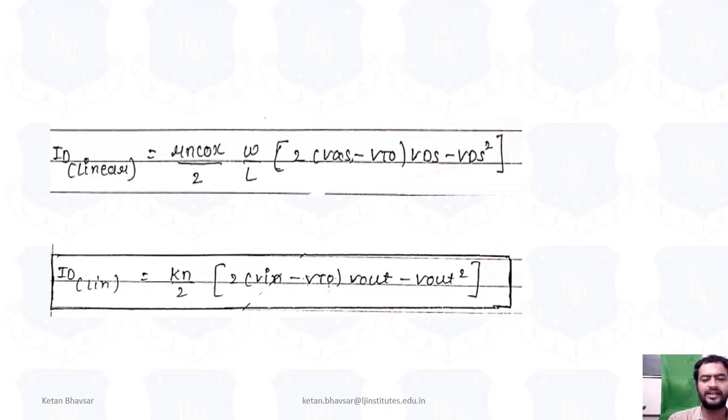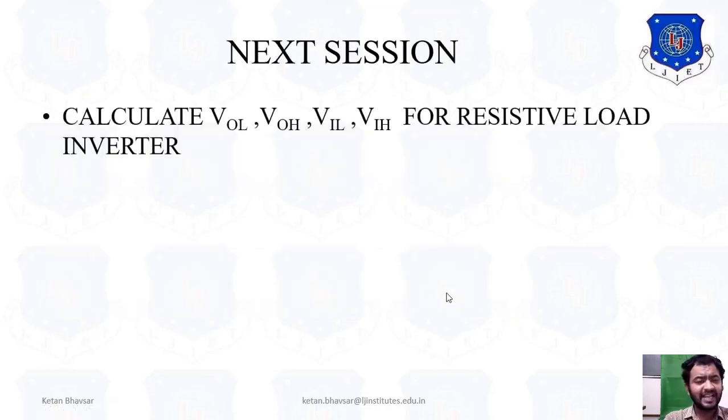Make sure you write the equations in terms of Vin and Vout only, because in this design we are talking about the MOSFET, and we have to apply the inputs, which should be in terms of Vin and Vout. So make sure you write this equation when we talk about chapter number 4. I hope you are getting the idea of the resistive load in terms of the linear, cutoff and saturation regions, and we also wrote the equations for drain current ID, putting Vin and Vout instead of VGS and VDS.